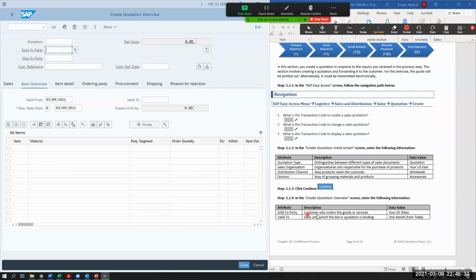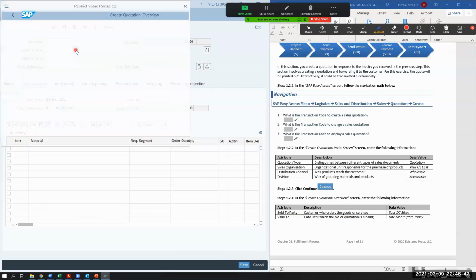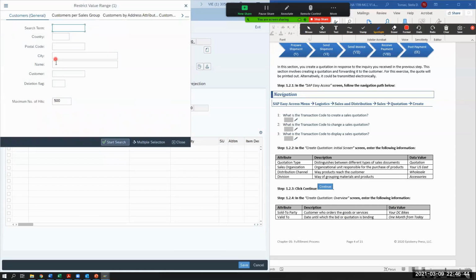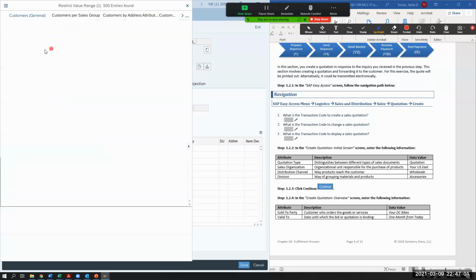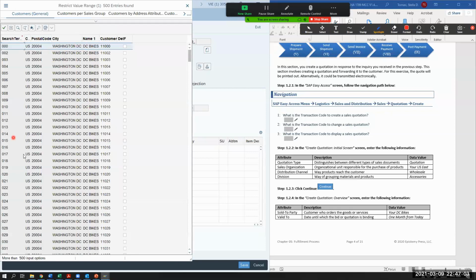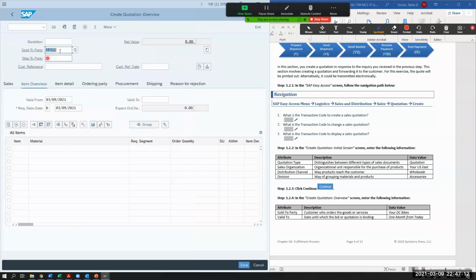Sold to party. That's going to be the customer who orders the goods, your DC Bikes. So sold to party is right here. We're selling it to DC Bikes, and we saw that in the inquiry. So we are going to go here to where it says name, because I don't know the number. Under name I can enter text. I only know asterisk, maybe DC, and then close asterisk, because I may not know the number. So I find something that says DC Bikes, and I'm going to find my 99 right here. And so that comes up.